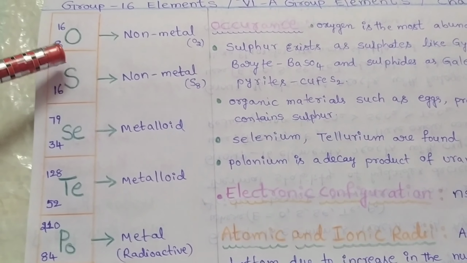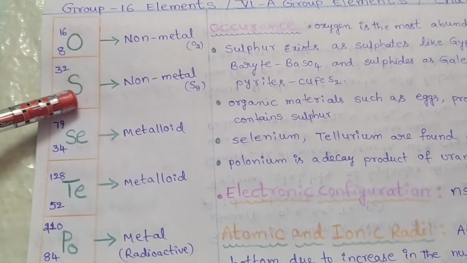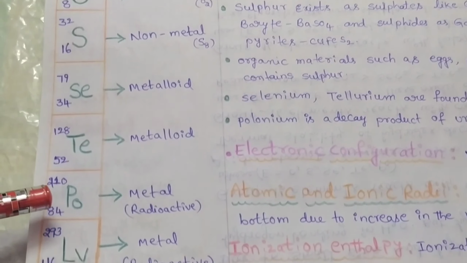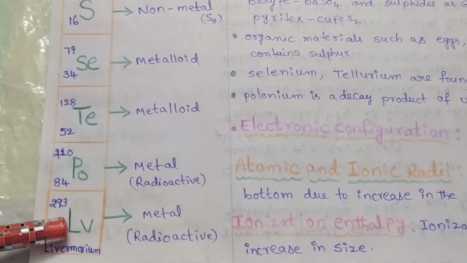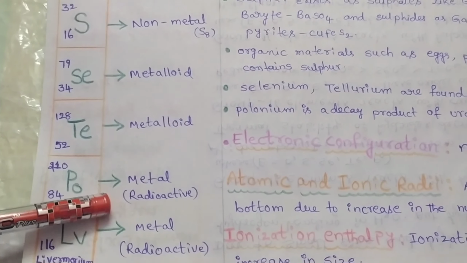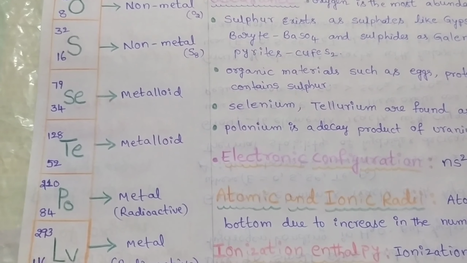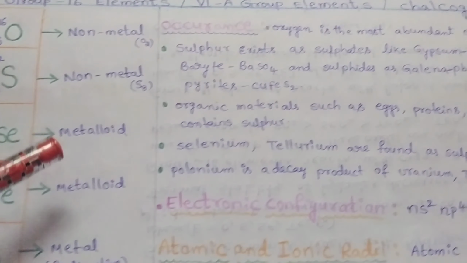When we observe here, oxygen and sulfur are examples of non-metals. Selenium and tellurium are metalloids. Polonium and livermorium are radioactive metals. That means from top to bottom, the metallic character gradually increases.